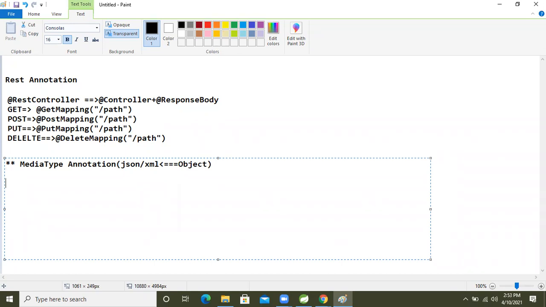So, RequestBody. These are the media type annotations, guys. Whenever we are making a request, at that time we need to take the request body, meaning taking the JSON data from the end user.